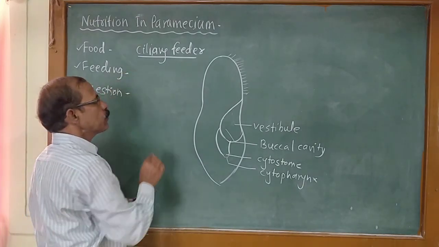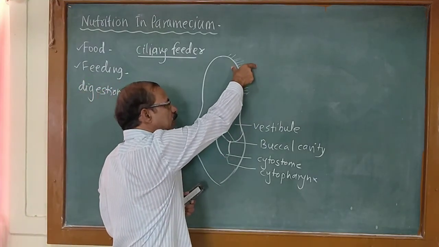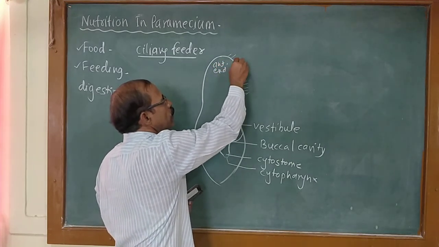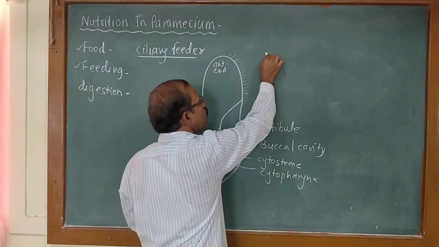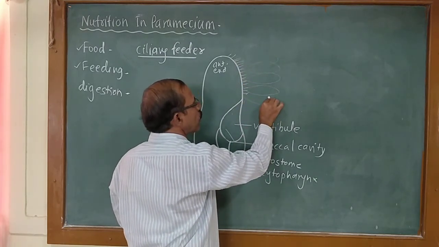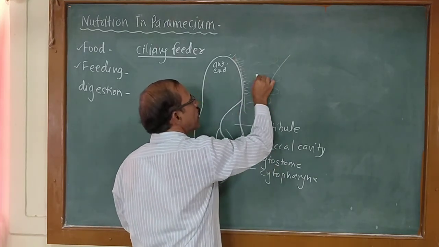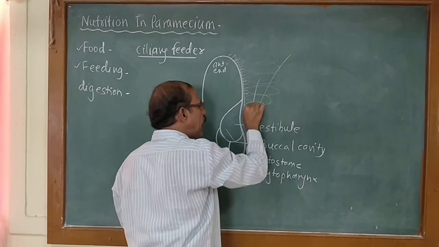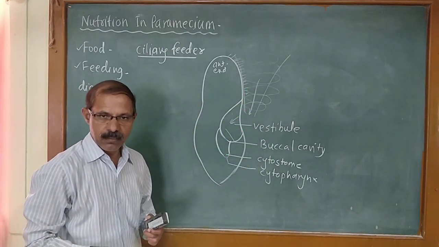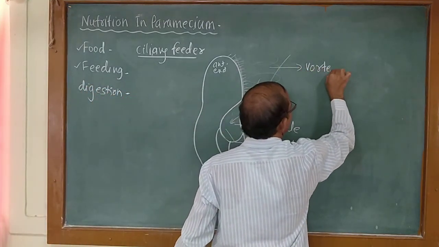So how does feeding take place? The buccal ciliature along with the body cilia of the anterior end forms a special, continuous V-shaped conical current of water which directs inward into the oral cavity. It is called a vortex. V-O-R-T-E-X, vortex.